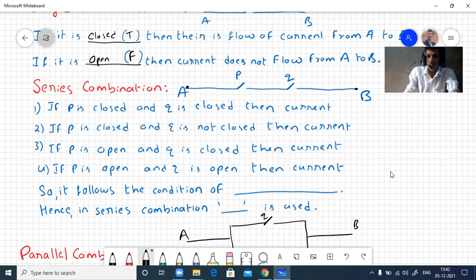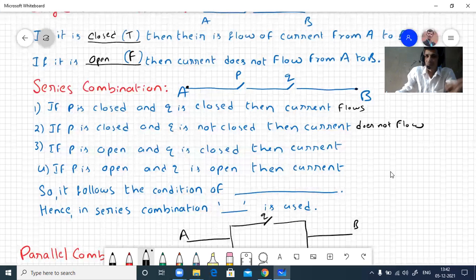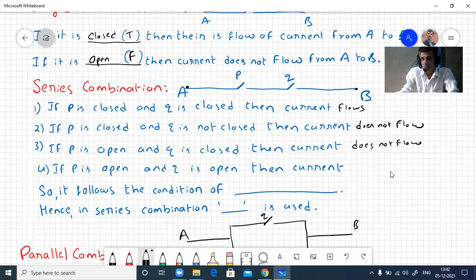If P is closed and Q is closed, then the current flows from A to B. If P is closed and Q is open, then current does not flow. In the third case, if P is open, then the current does not flow, even if Q is closed. If both switches are open, then also current does not flow.